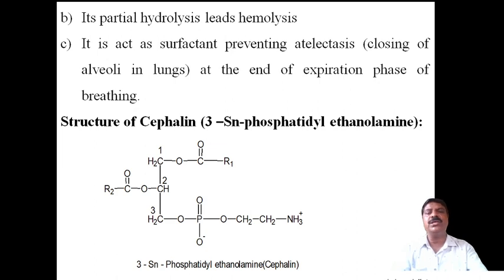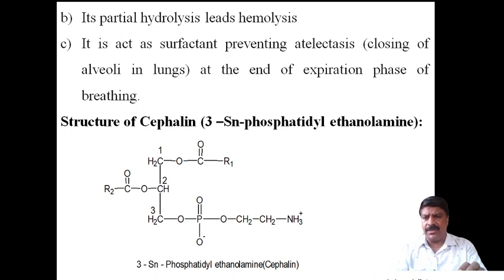Atelectasis means closing of the alveoli in the lungs. It acts as a surfactant and prevents the closing of the alveoli in the lungs at the end of the expiration phase of breathing, when closing and opening take place. So it acts as a surfactant preventing atelectasis.